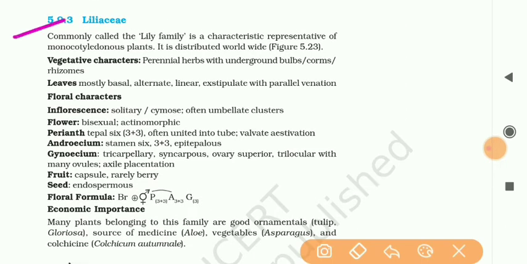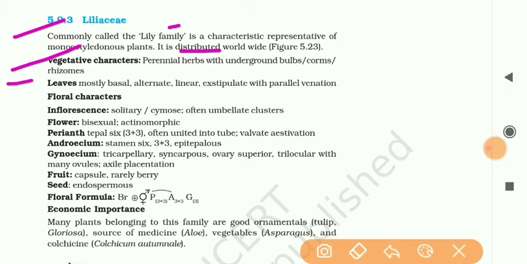Class, the next and last family is Liliaceae. It is also called the lily family and is characterized by monocot plants. And it is distributed worldwide in nature. The vegetative characters are perennial herbs with underground bulbs, corms and rhizomes.